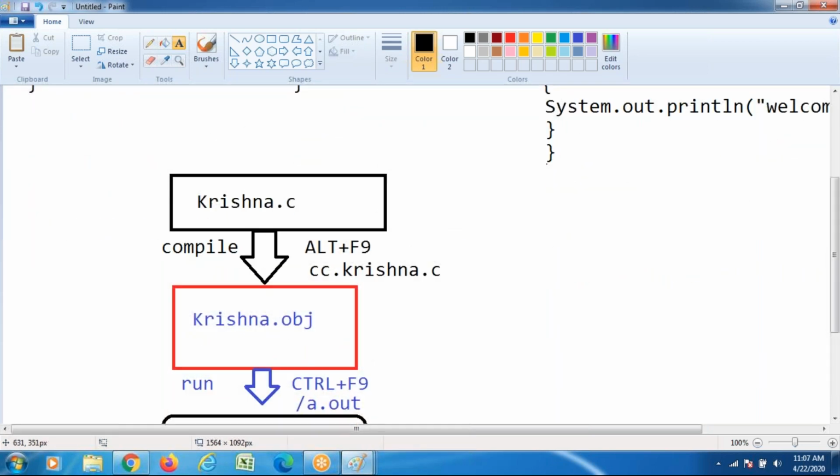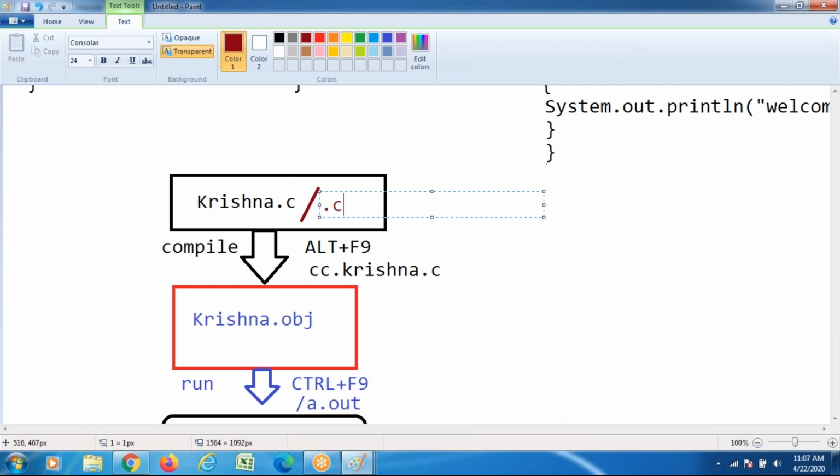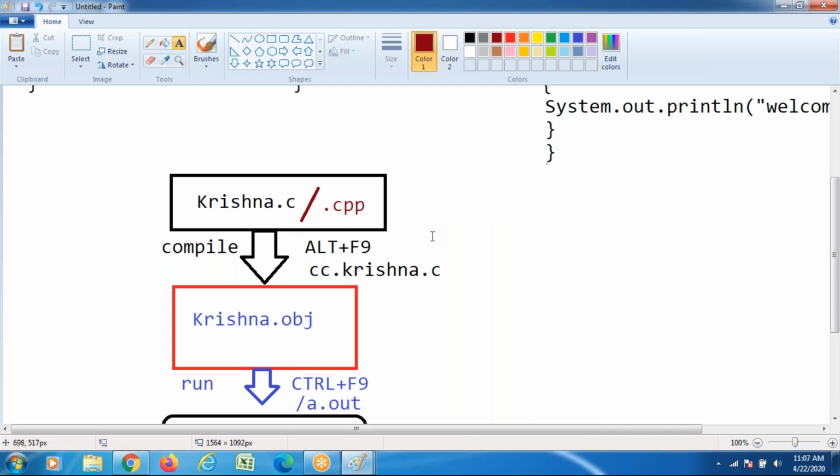Similarly, if you want to work with C++, it is almost the same procedure except for saving: you save the C++ program with a .cpp extension. C language with a .c extension, C++ with a .cpp extension. This is the procedure we covered for the execution flow. Now I wanted to concentrate on how to execute a Java program.